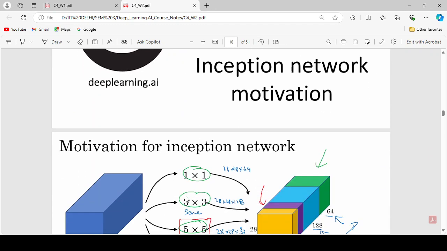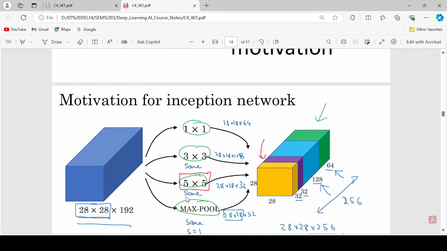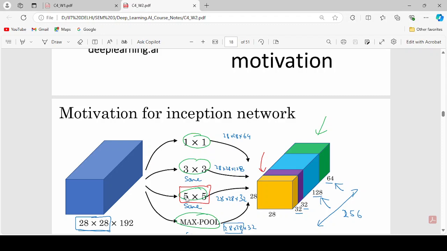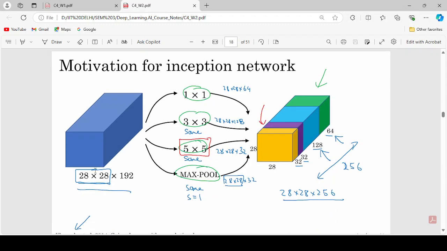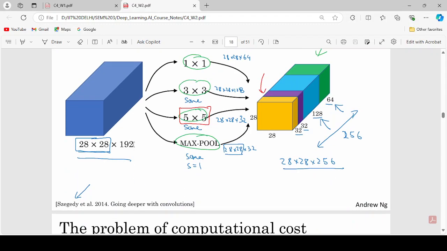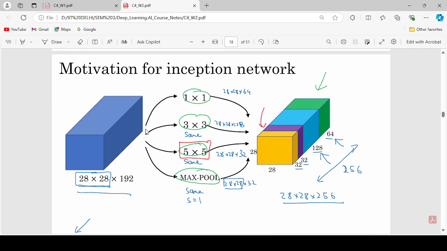Now, coming to inception network motivation. What is an inception network? You can see here the image of 28 by 28 into 192. This image is processed by the 1 by 1 filter size, 3 by 3 filter size, 5 by 5 filter size, and we also apply max pooling separately.